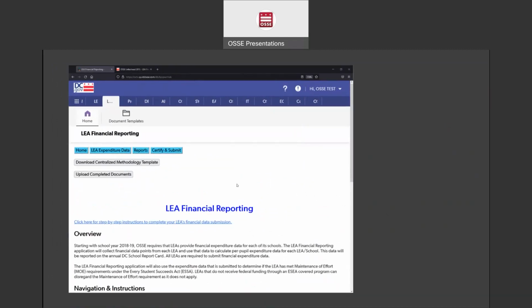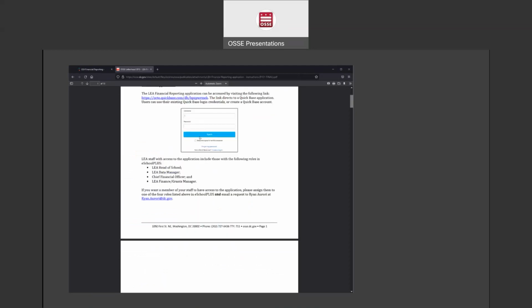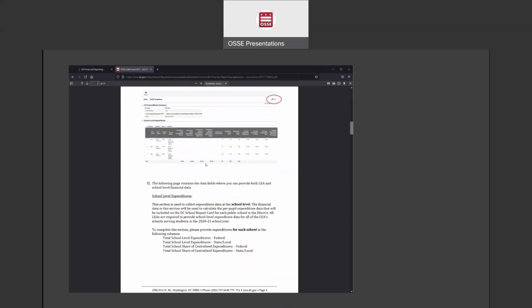Okay, so when you go into the application and log in, this is the home page that you'll see. And the most important thing, if you are lost, if you don't know how to fill out this application, if you forget everything that I have told you during this webinar, this link right here is the link for you. This is the step-by-step instructions to complete your financial data submission. And if you click this link, it'll open up a PDF where I lay out all of the instructions for how to complete this application.